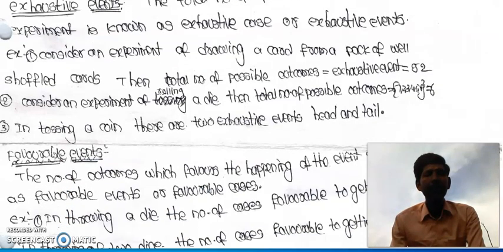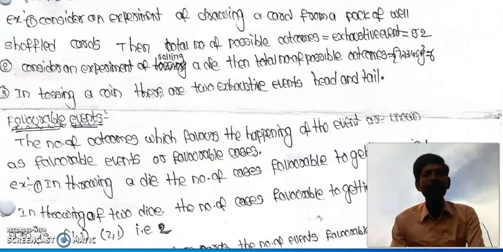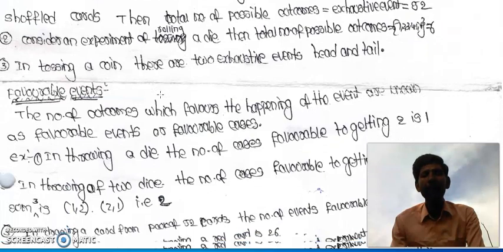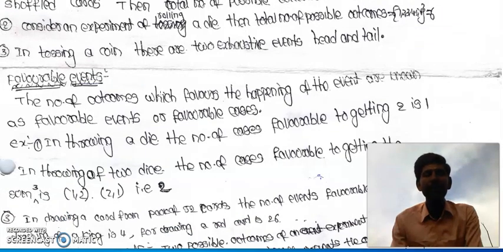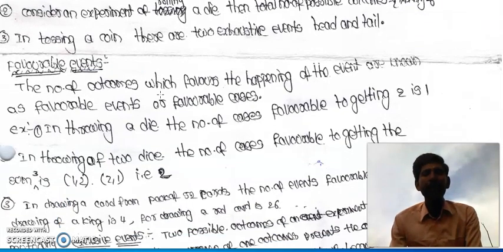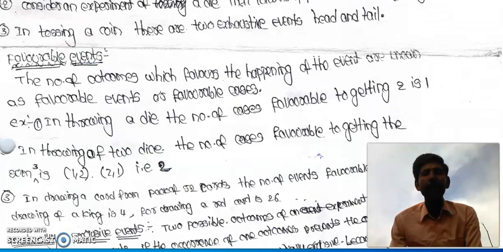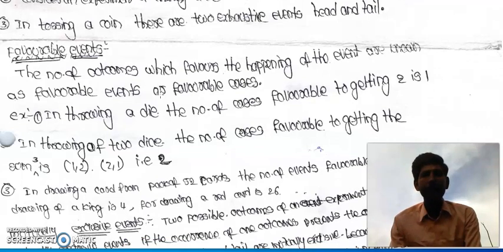Favorable events: the number of outcomes which favor the happening of an event are known as favorable events. Example, in rolling a die, the number of cases favorable to getting 2 is 1. In rolling 2 dice, the number of cases favorable to getting a sum of 3 is 2, that is 1, 2 and 2, 1.